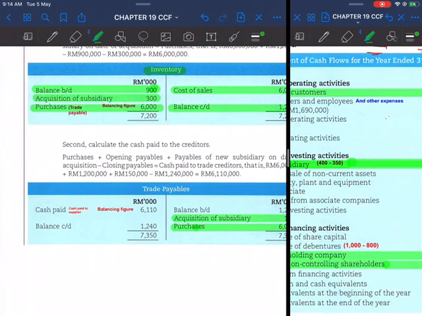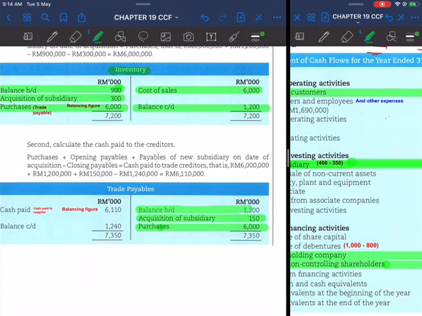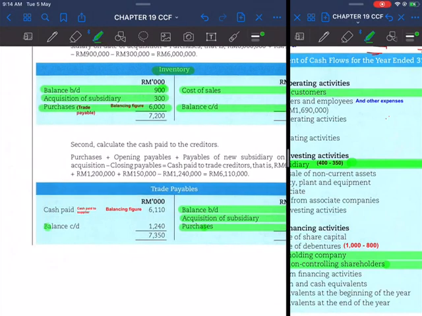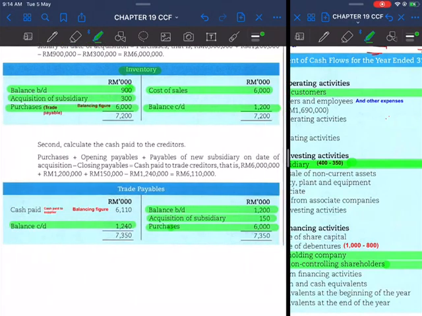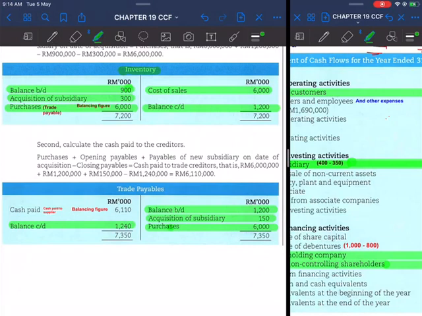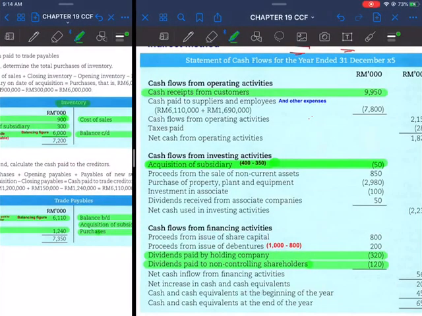Balance brought down, get it from your question, and then balance carried down also from your question on the balance sheet. So the balancing figure on this side represents the cash which is paid to the supplier in terms of purchases.